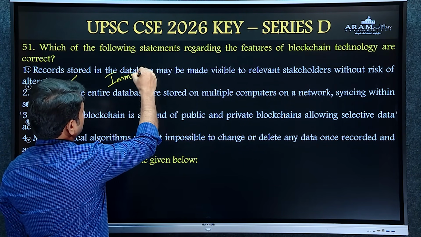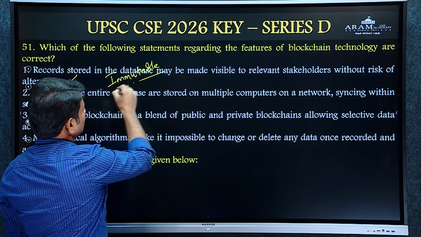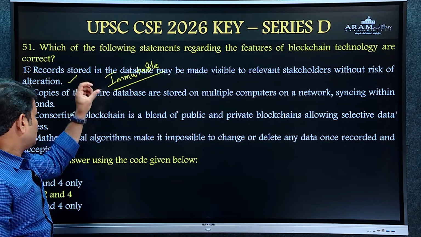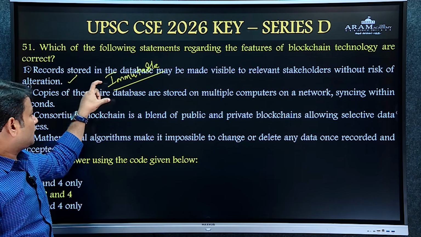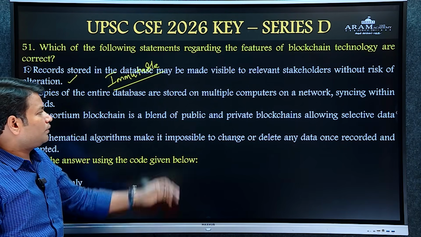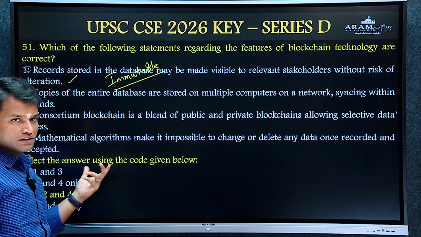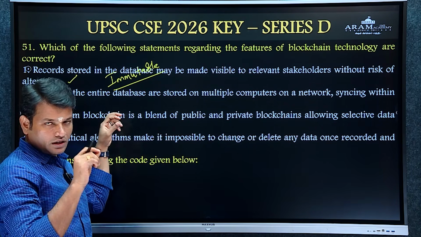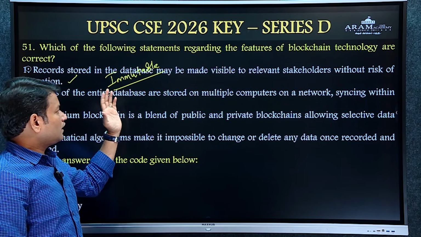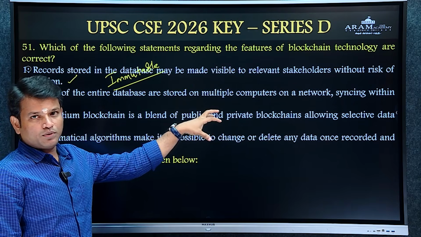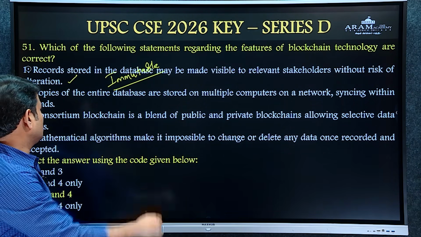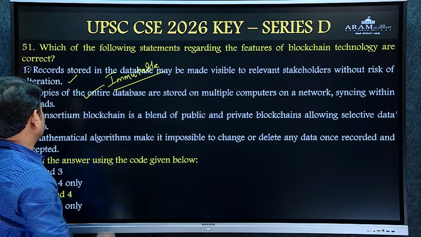Another person cannot alter the information stored in the database, and copies of the entire database are stored on multiple computers on a network, syncing within seconds. That's why it cannot be easily altered from any one server, because the copies are stored on multiple computers. That is the speciality of immutability. So statement 2 is also right.